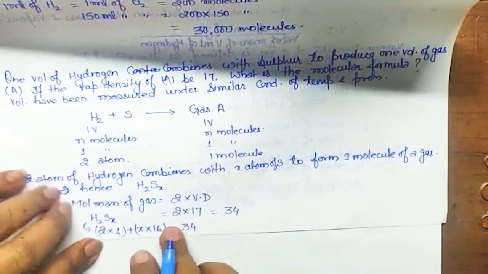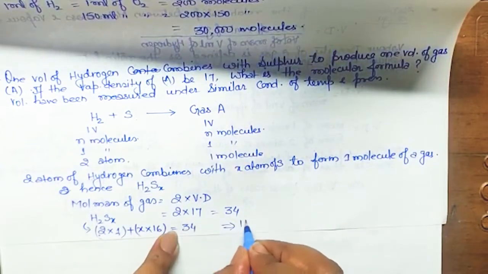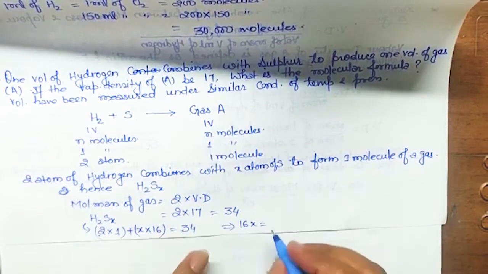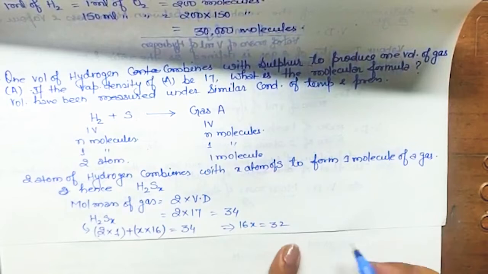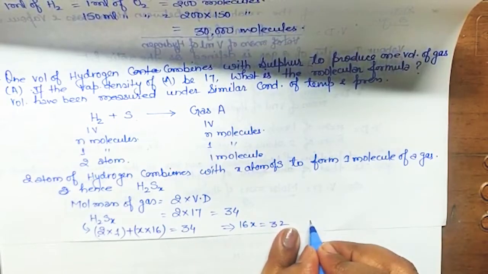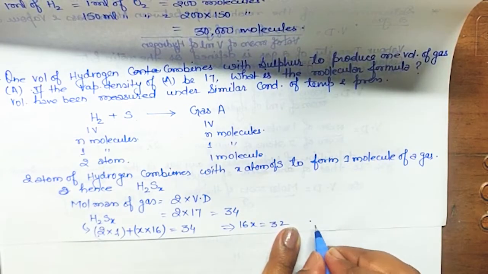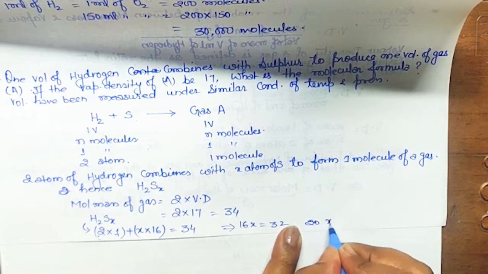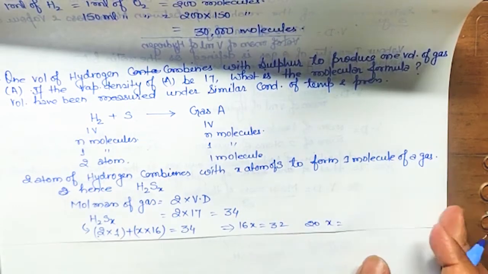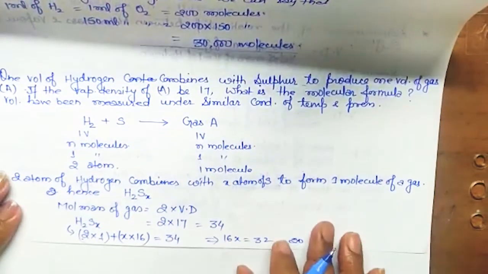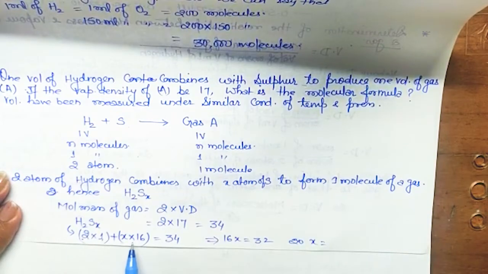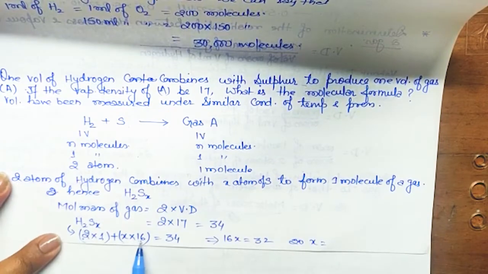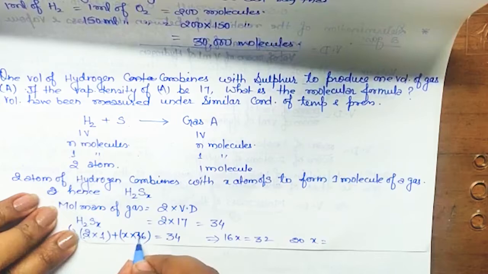So now solve it. 16X is equal to 32. Yes, so X is equal to, 1 second. Oh sorry, sulfur is 32.